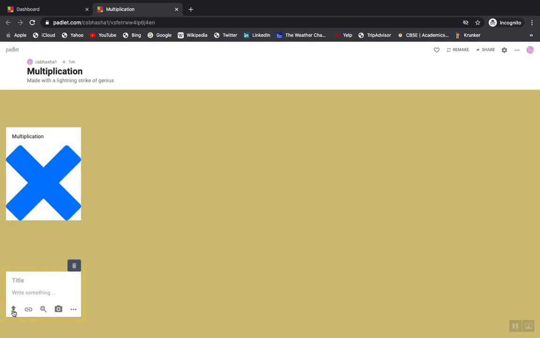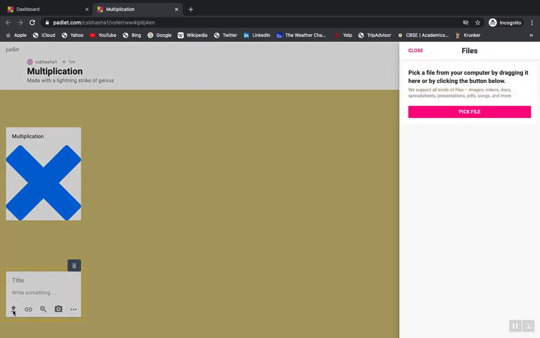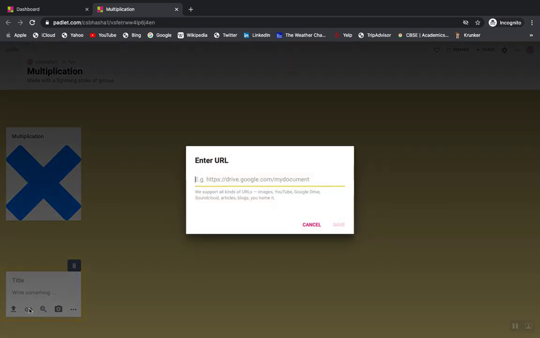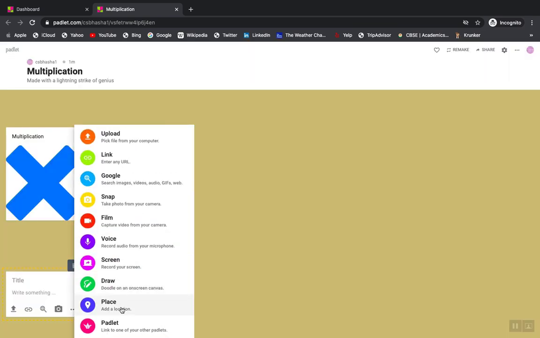You can upload it from your machine using this upload button. So you can pick up the file from your system, you can connect it with the link if you want, you can just provide the URL from YouTube, Google Drive. And apart from that, these options. You can add a location, you can draw on-screen canvas also.